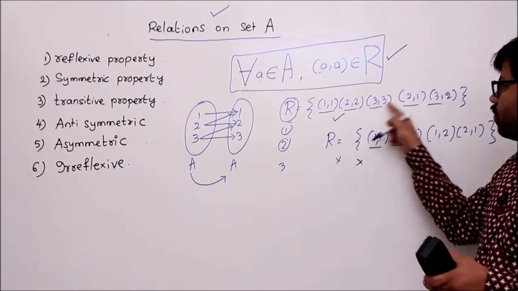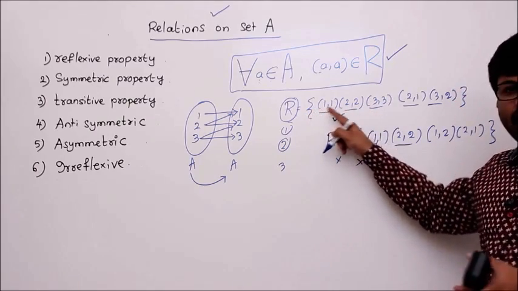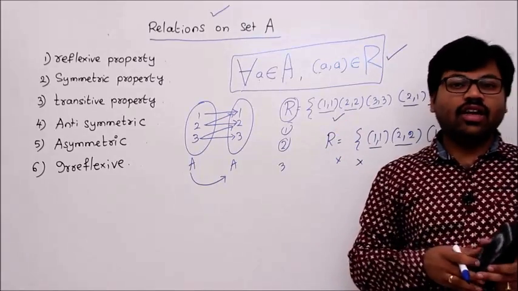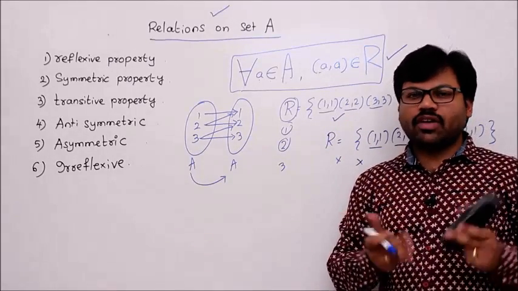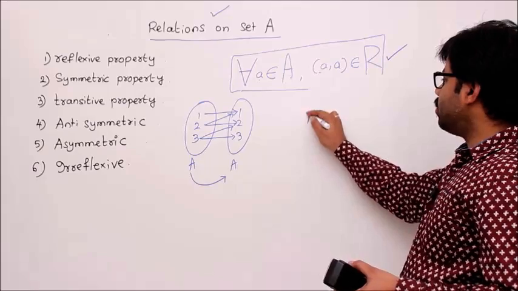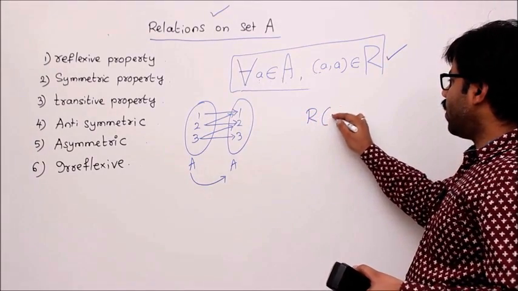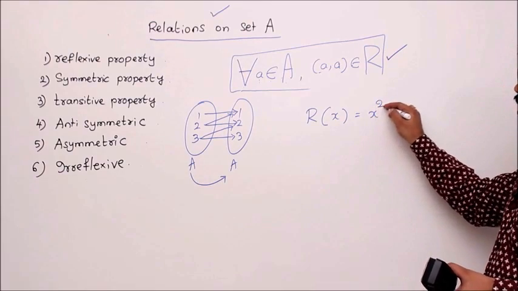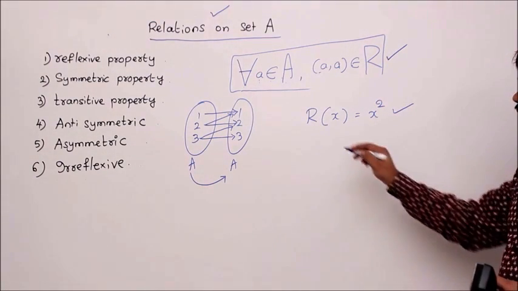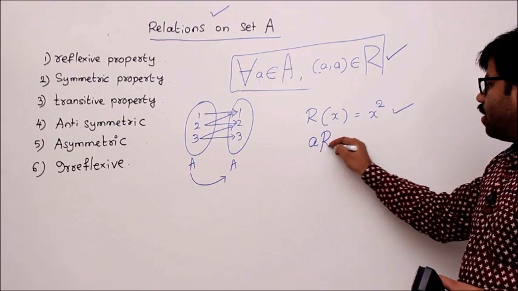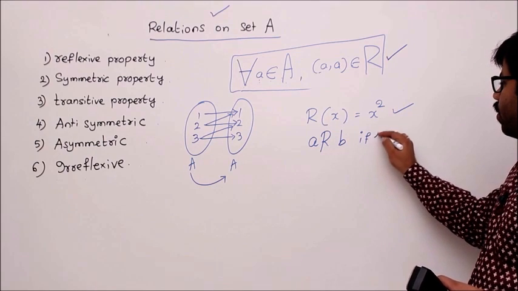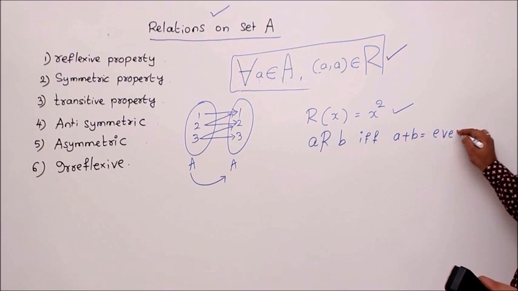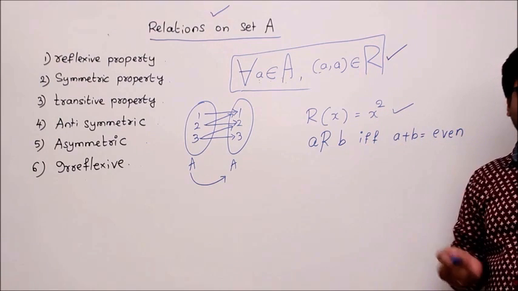So given a set form of a relation, we can always easily check whether it is reflexive or not. But sometimes they give you a description of the relation. We'll see that. The description of a relation will be like this. Let's say R(x) equal to x square. They give like this. Otherwise they give like this: a relates to b if and only if a plus b is even. So in these two forms they can define a relation.